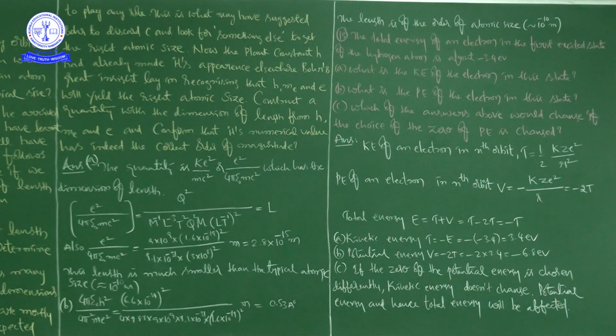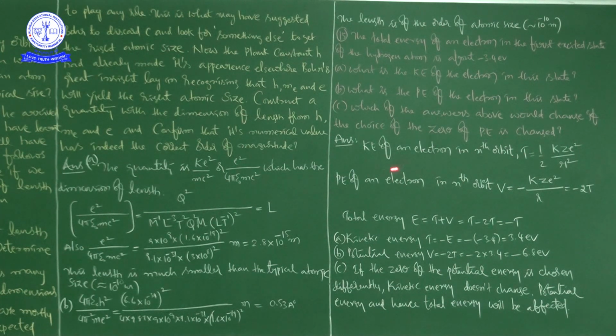B is, what is the potential energy of the electron in this state? C is, which of the answers above would change if the choice of the zero of potential energy is changed?